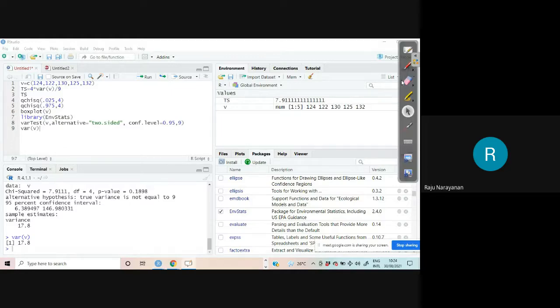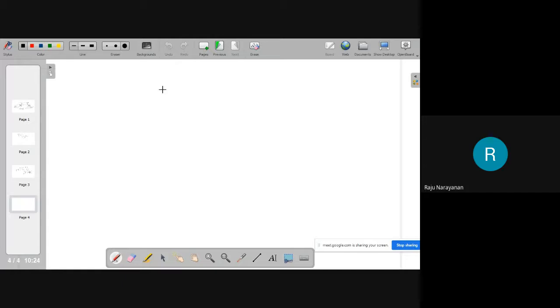Okay, now I will go to the next one: equality of two variances. We have two populations, and we want to check whether the population variances are equal or not. H0: sigma 1 square equals sigma 2 square, against H1: sigma 1 square less than sigma 2 square, sigma 1 square greater than sigma 2 square, and sigma 1 square not equal to sigma 2 square.